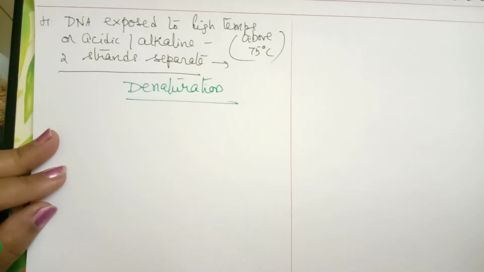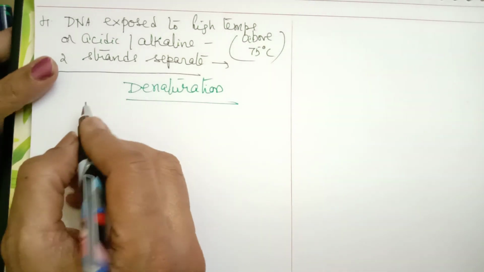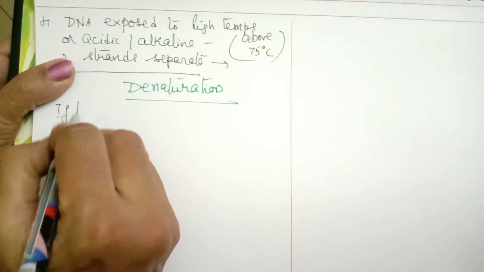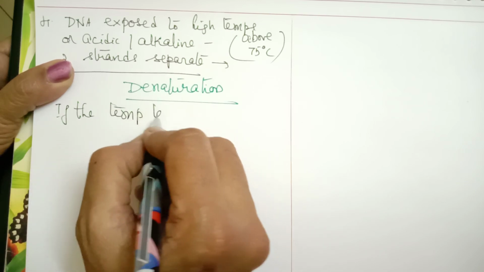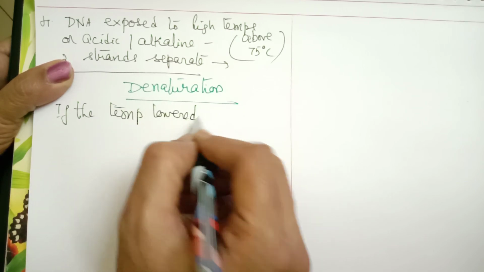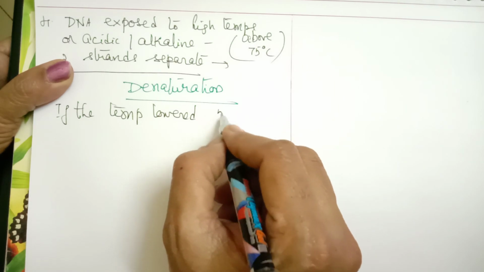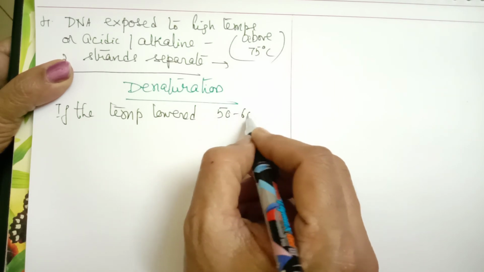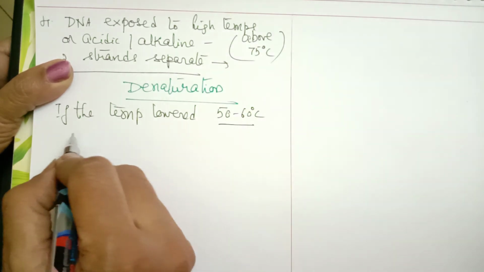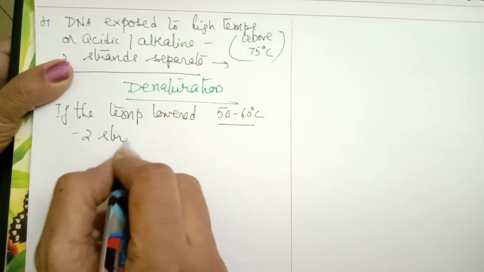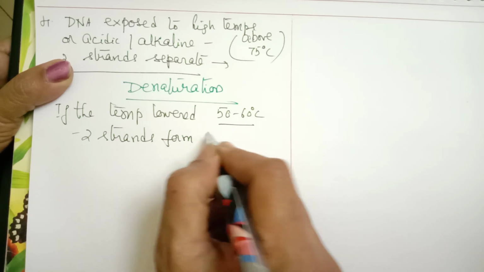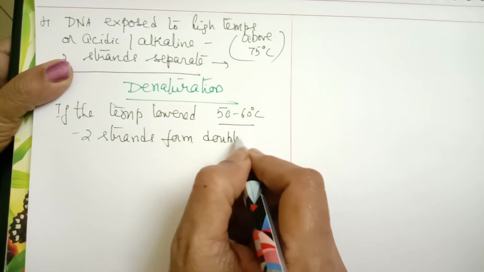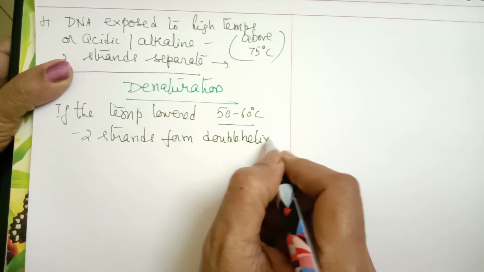And if the temperature is lowered, that means up to about 50 to 60 degrees centigrade, then the two strands again form a double helix.